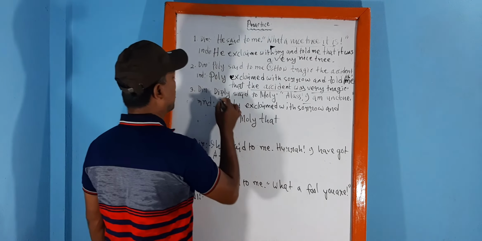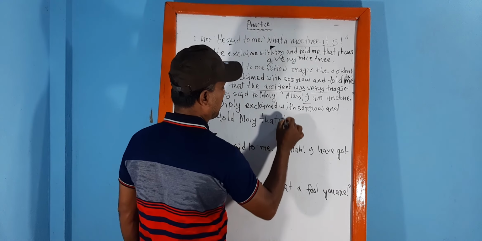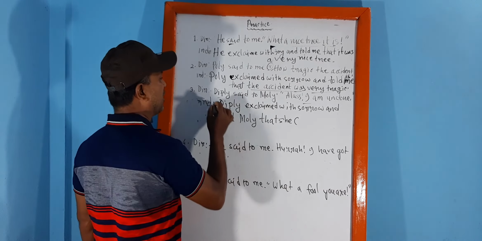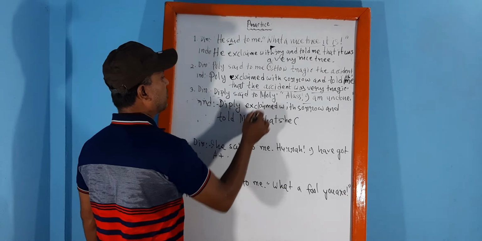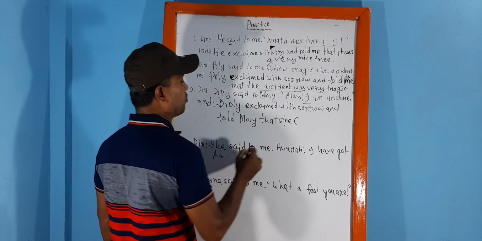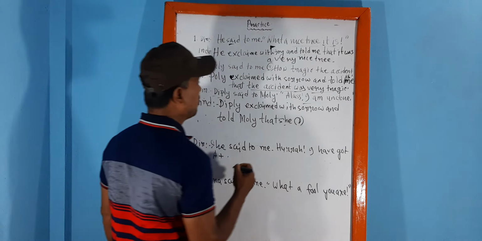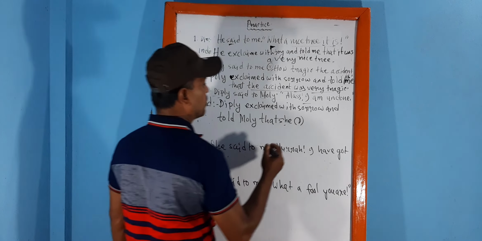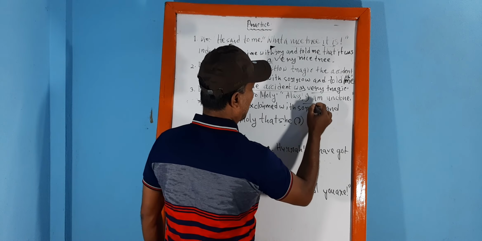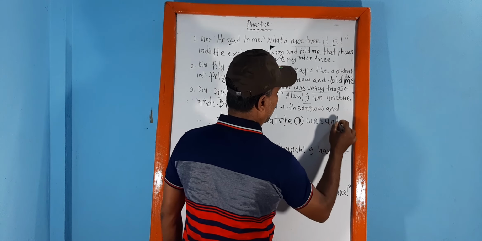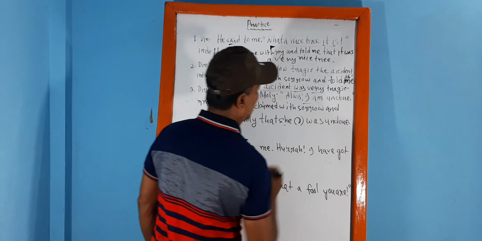The pronoun I will indicate Dipti. Instead of Dipti, the pronoun will be she, but we have to write the first letter of the name, because Dipti and Molly are both female. If we write she, it may mean Molly or it may mean Dipti. But if we write the first letter, there will be no confusion about the object. So Dipti, I'm will be transformed into D was undone. Okay, this is the sentence.